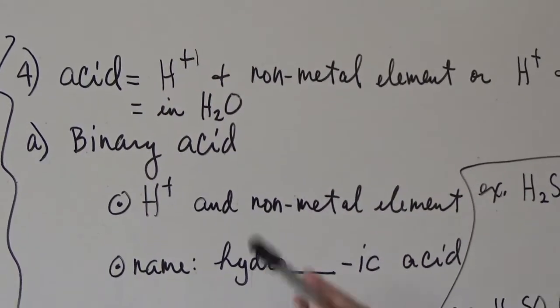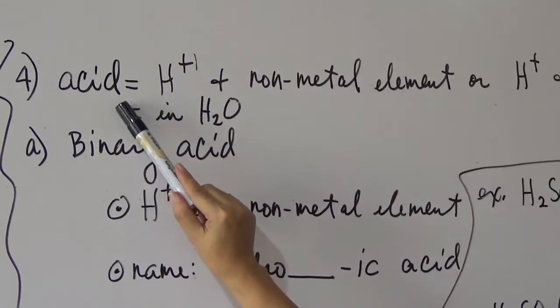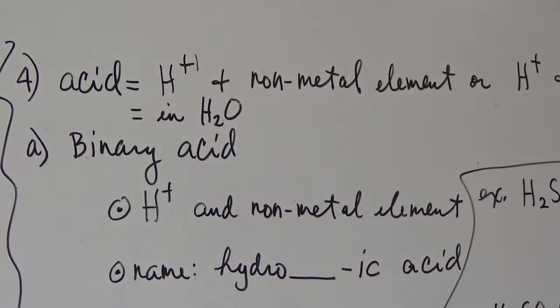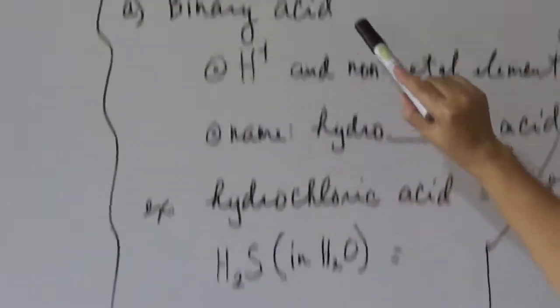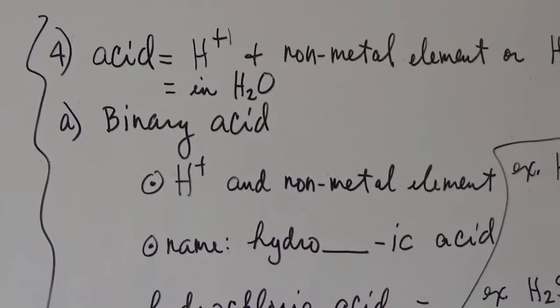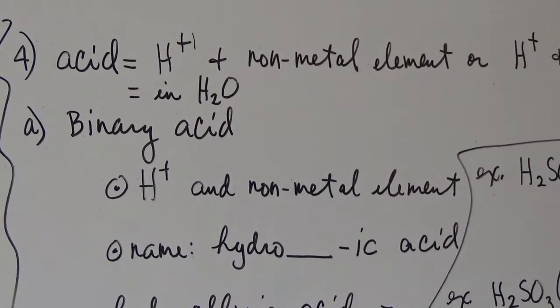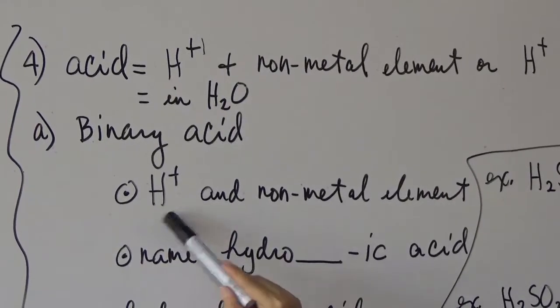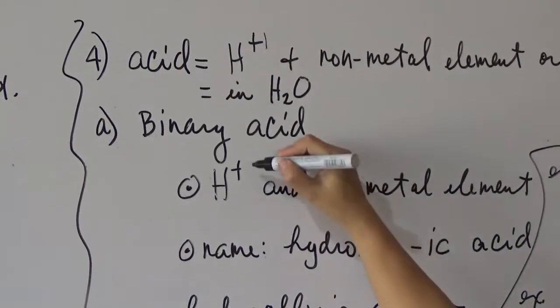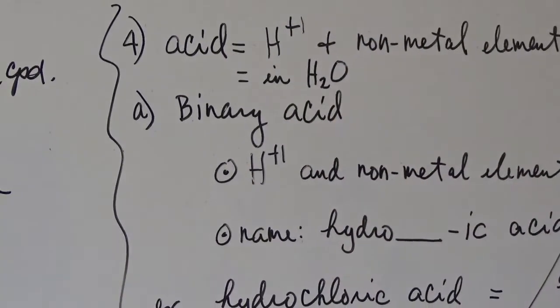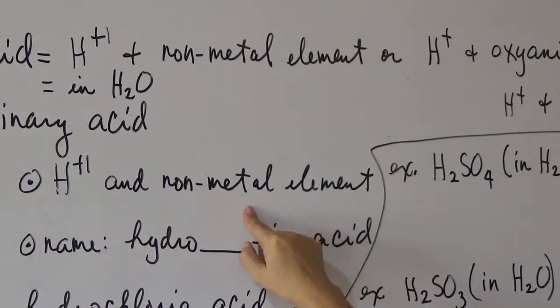For the classification or types of acid, it could be a binary acid, an oxyacid, or a ternary acid. If it is a binary acid, it is composed of two elements only. And what are those elements? You have hydrogen, which is considered as the cation, with a charge of plus 1, and the other element is a nonmetal.